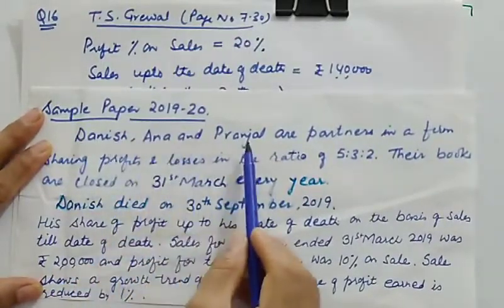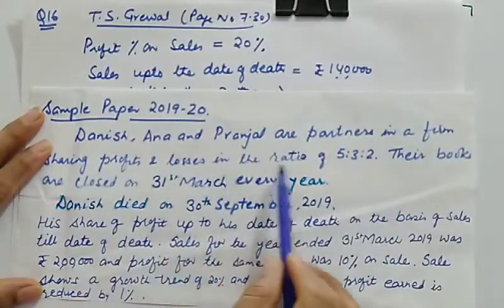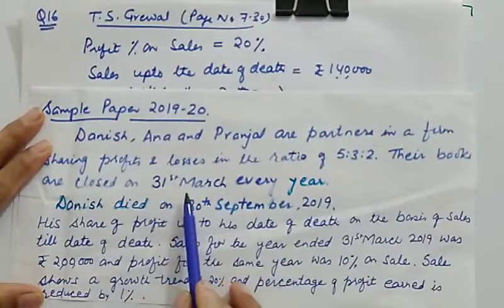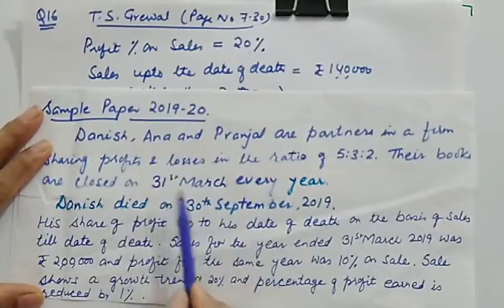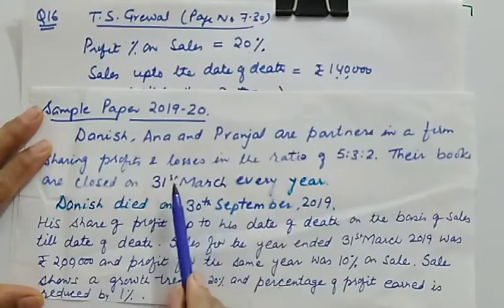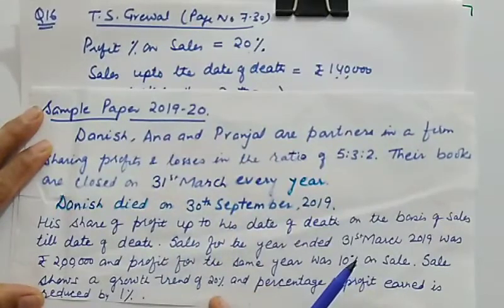Danish, Anna and Pranjal are partners in a firm, sharing profits and losses in the ratio of 5:3:2. Their books are closed on 31st March every year. Danish died on 30th September. So how many months did he live? He lived for 6 months. We'll count the months from 31st March to 30th September: April, May, June, July, August and September.